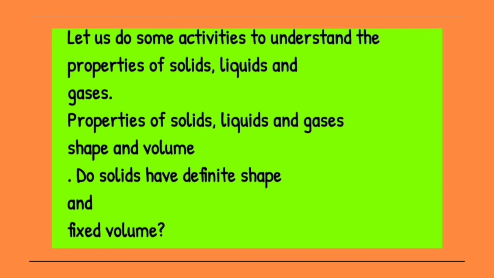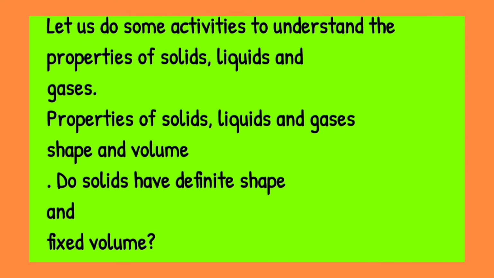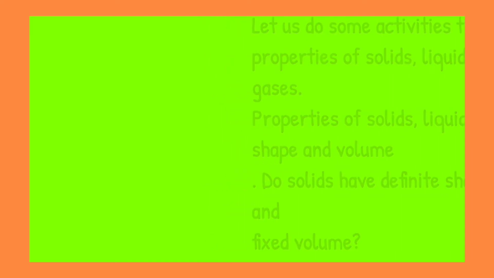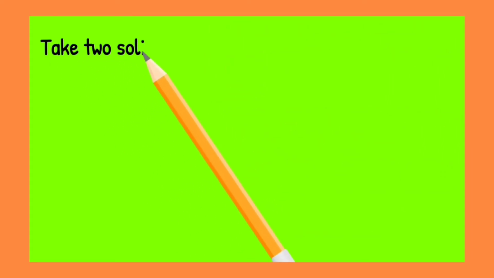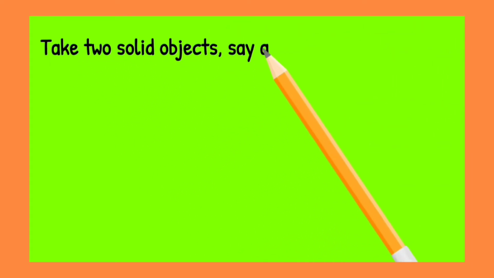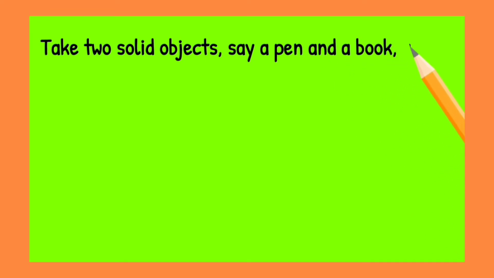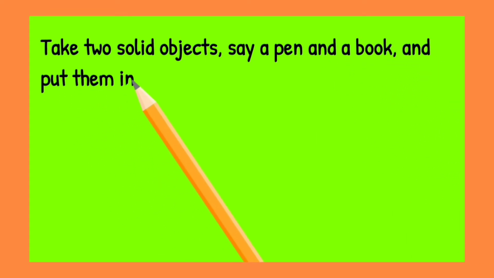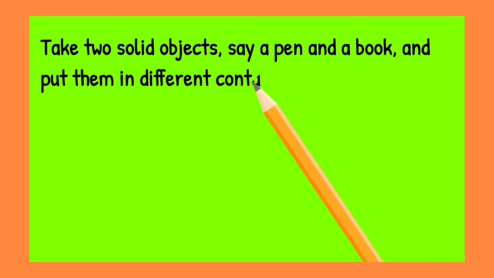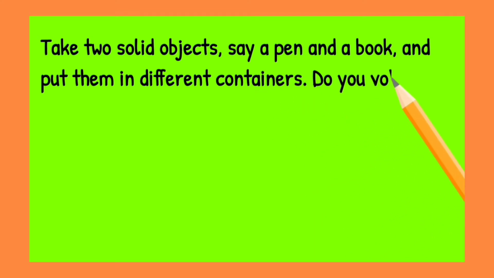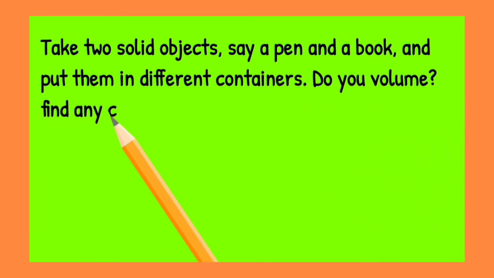Do solids have a definite shape and fixed volume? We are going to learn this in this activity. Yes, solids have a definite shape. Take two solid objects. Any objects you can take, but here a pen and a book are given. Put both of them in different containers.